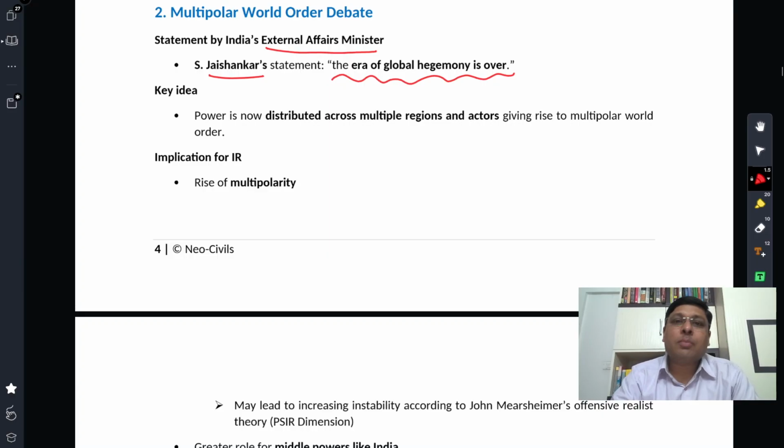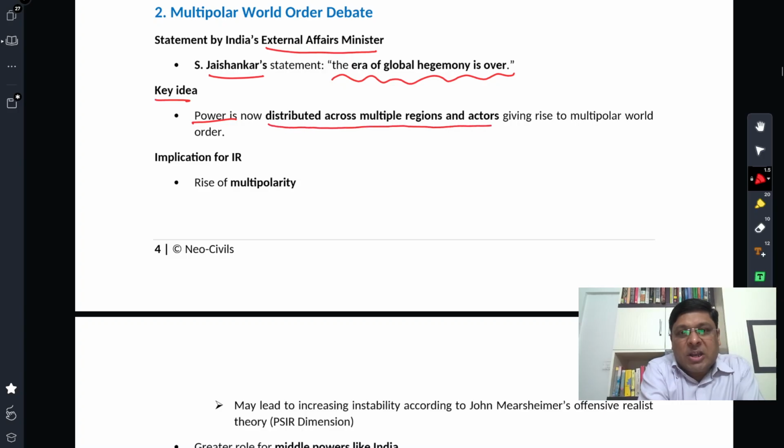We are heading more and more towards multipolarity from what has been called US unipolarity ever since the end of the Cold War. So that is the statement that Jaishankar gave. The key idea out of that statement is that power is now distributed across multiple regions and actors, giving rise to a multipolar world order. That's a key idea, right?